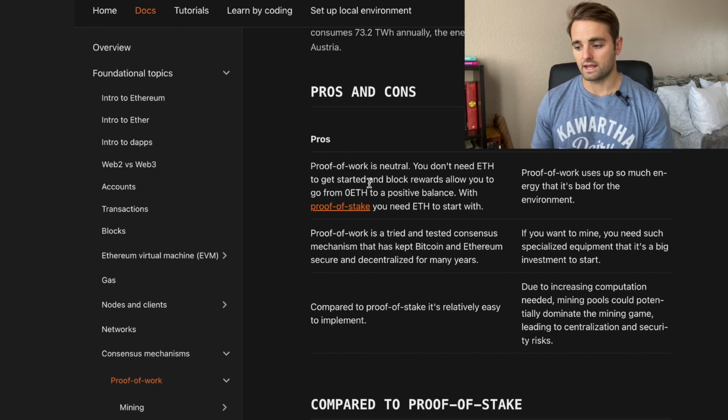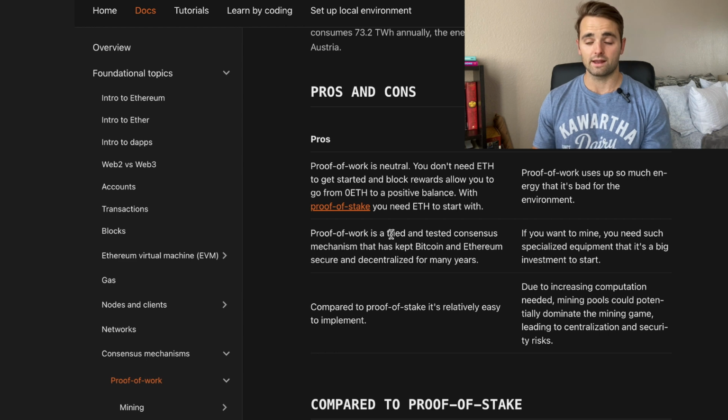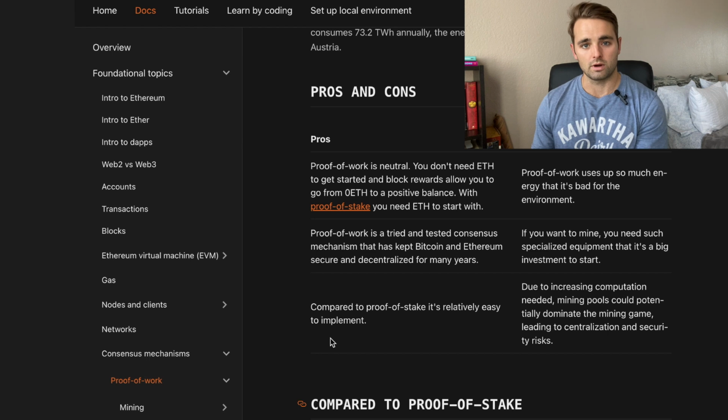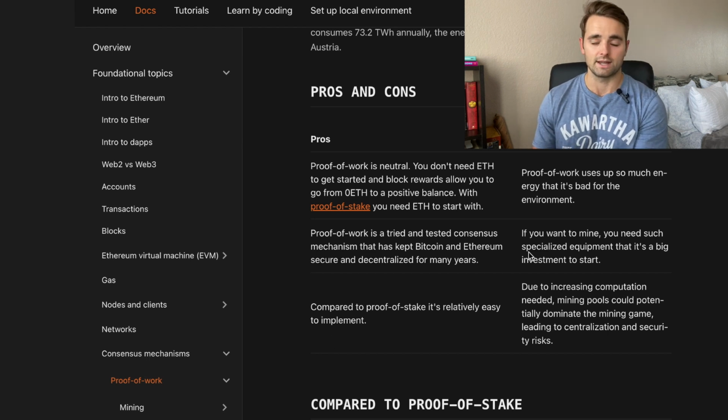You don't need ETH to get started, and block rewards allow you to go from zero to a positive balance. With proof of stake, you actually need the coins, or the Ethereum, to start and stake to be a part of the system. A pro of proof of work is it is tried and tested. It's a consensus mechanism that we've seen work well with Bitcoin and Ethereum throughout the years, and it's kept them secure and decentralized. Compared to the proof of stake alternative consensus mechanism, it's relatively easy to implement a proof of work model as long as you have miners to participate in the network.